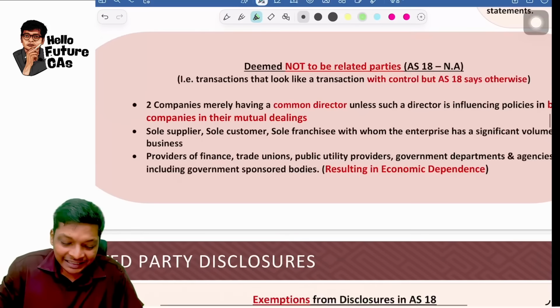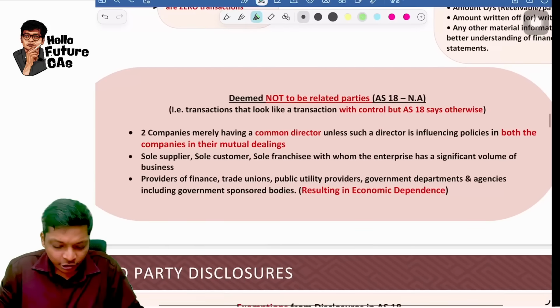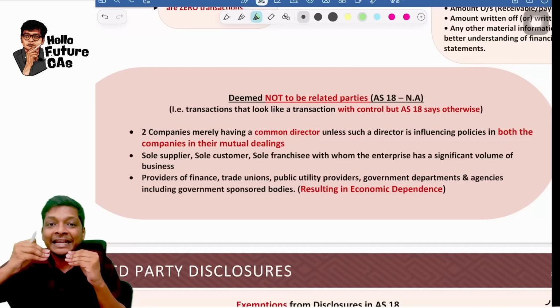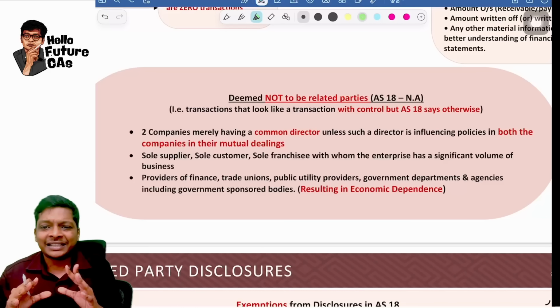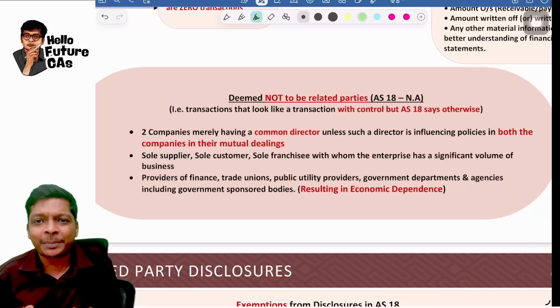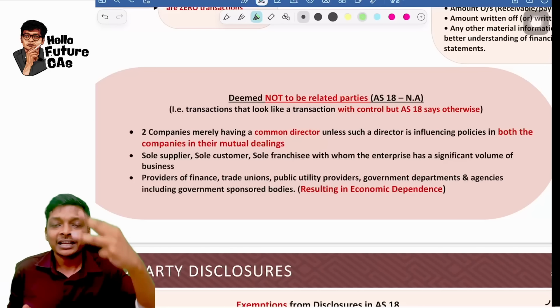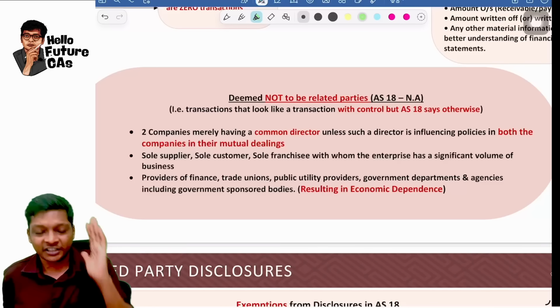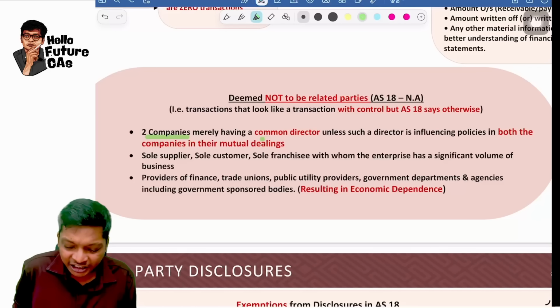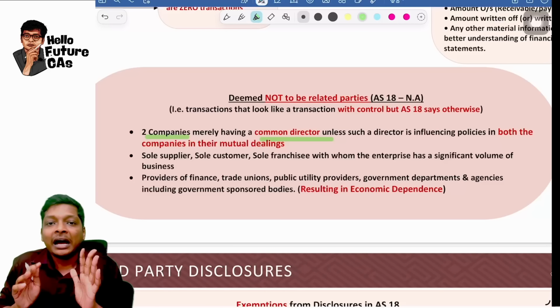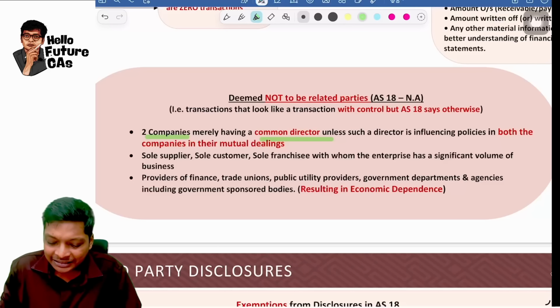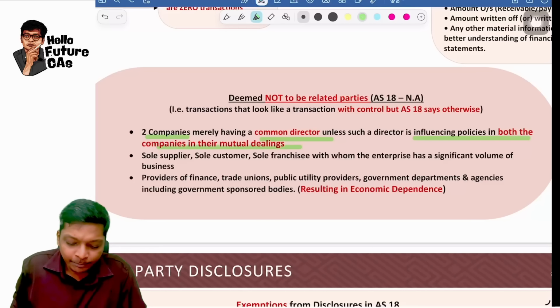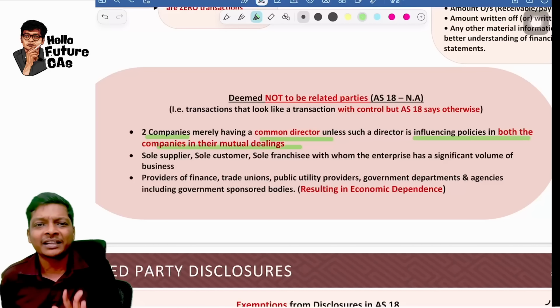This is one. Second type is these 3 points, where it looks like a related party transaction, but it is not a related party transaction. What are those 3? In these 3, questions have come only from the first point. 2 companies, just because they have a common director, are not related parties unless the director is influencing policy in both the companies in their mutual dealings.